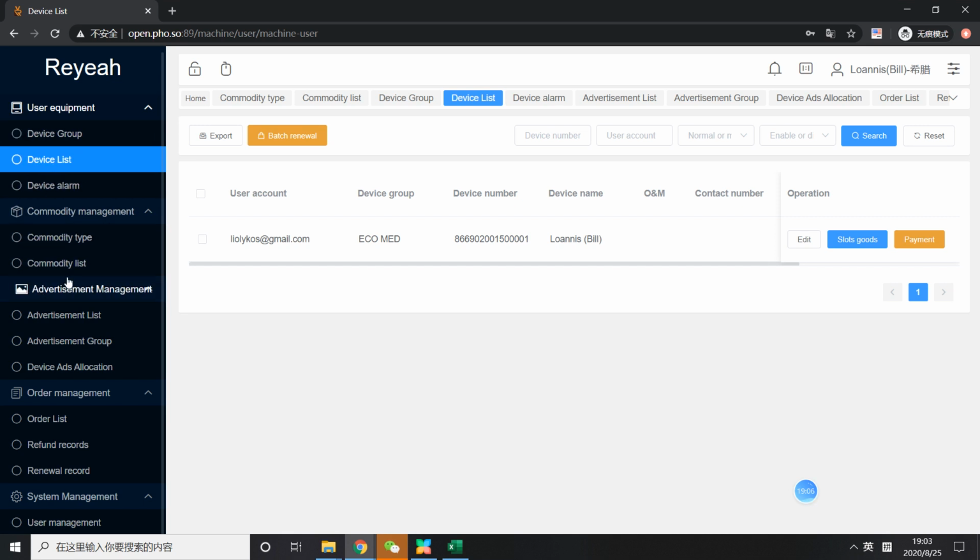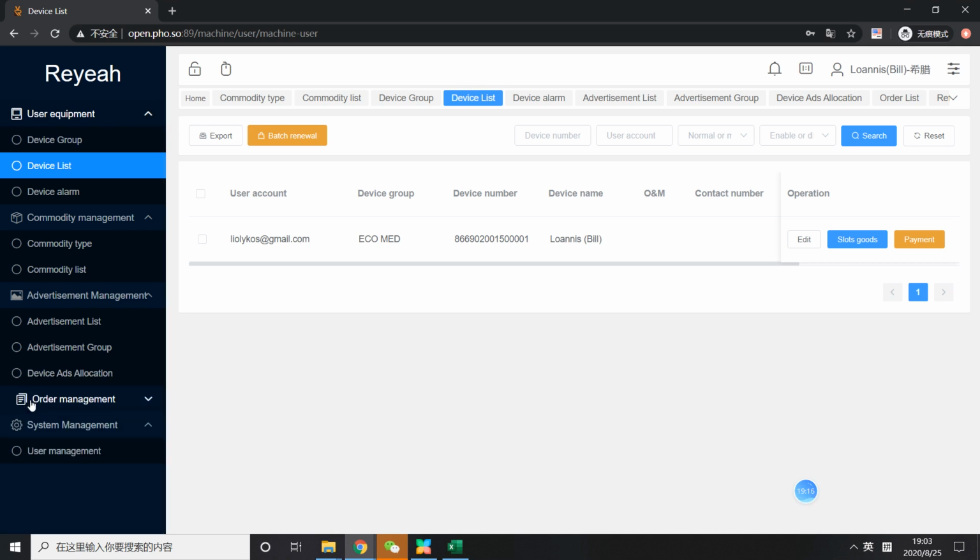And after that, if you want advertisement, then you can do the settings on the advertising. And here the order management is to check the machine performance status and to download the sales report. That's it. Yeah, thank you.